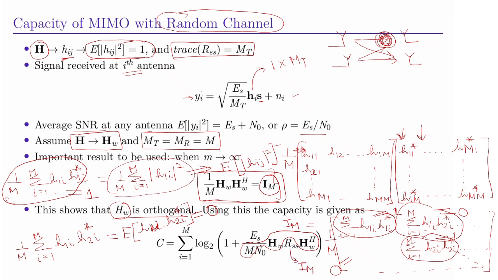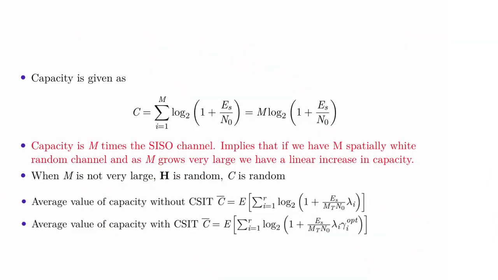So what you get from here is capacity equal to summation i is equal to 1 to M log 2 of 1 plus Es by N0. The inside term does not depend on the index i, so we can replace this summation with multiplication by M.